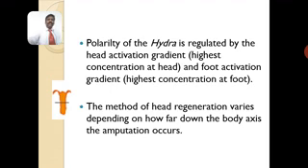The method of head regeneration varies depending on how far down the body axis the amputation occurs. So how is that cut done in the experiment for the development of the head region?